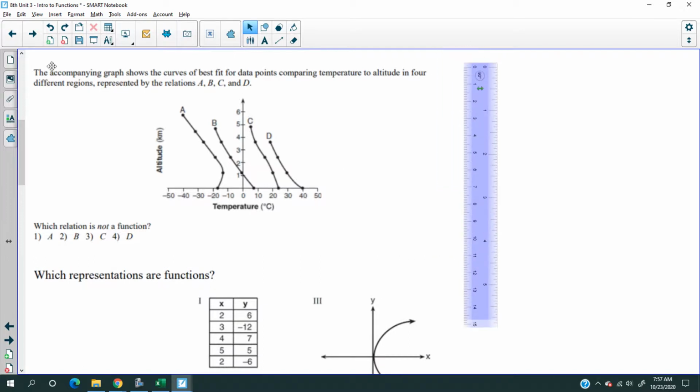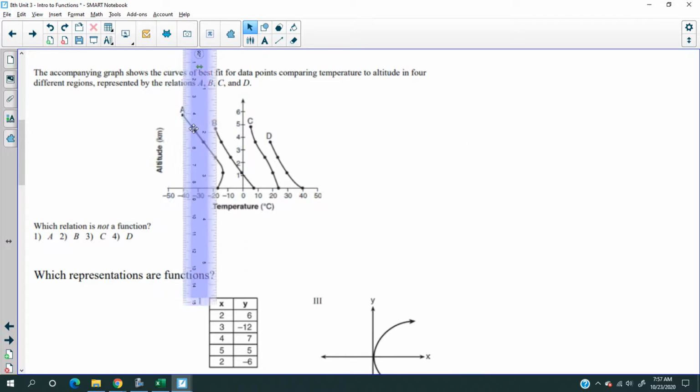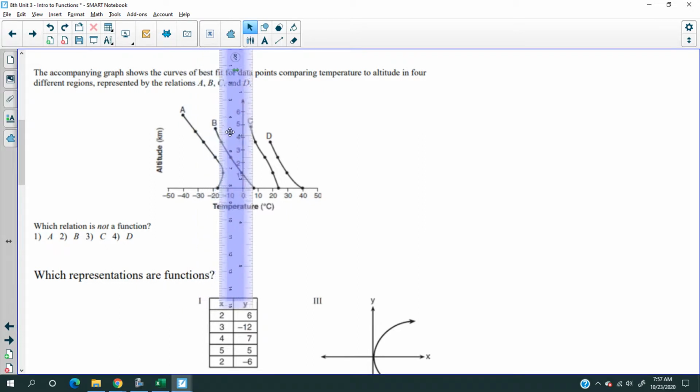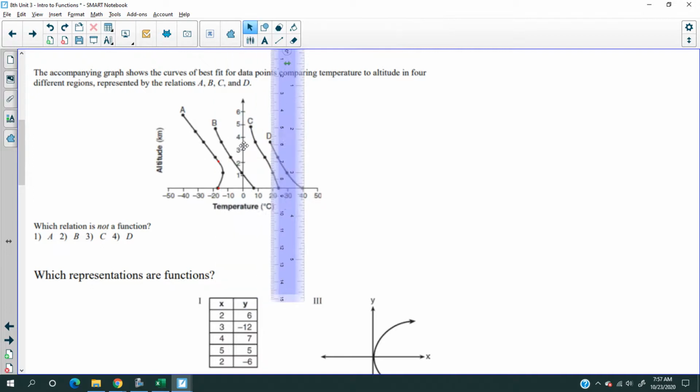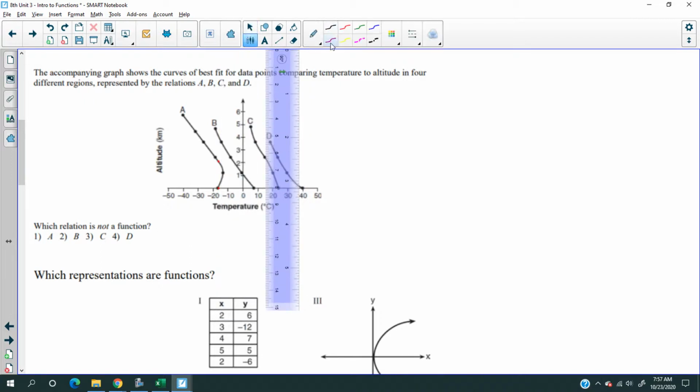Look at this one. You can pause if you want to, but I'm just gonna fly through these. The accompanying graph shows the curves that are the best fit for data. Which one is not a function? Oh, fantastic. Love this question. I can tell already, it's A. Because look here, where A is. Maybe I could draw 2 points to show you guys. It's over here and over here, these 2 red points. That doesn't pass the vertical line test, so A is not a function. All right, next.